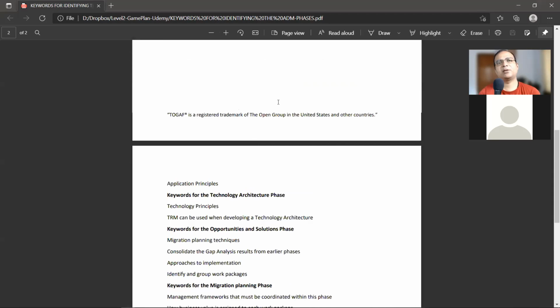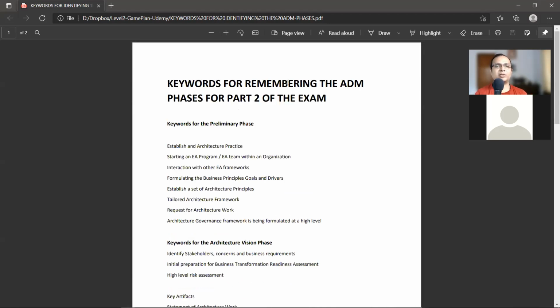This document is there in that Google Drive; if you click on it, this is part of that. It is called Keywords for identifying the ADM phases.pdf, not key deliverables of ADM.